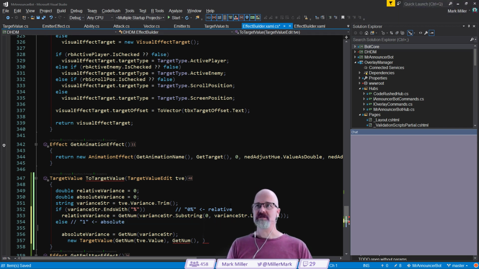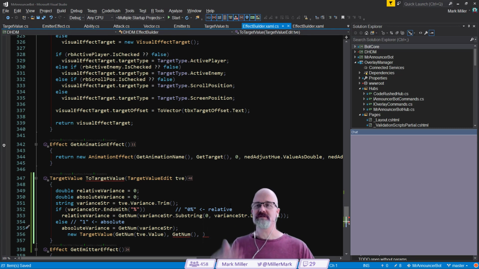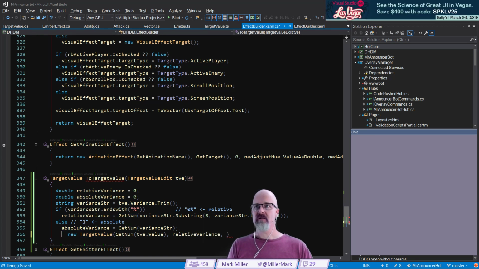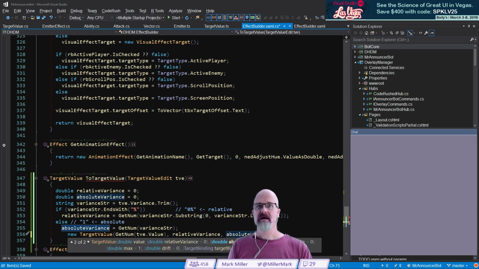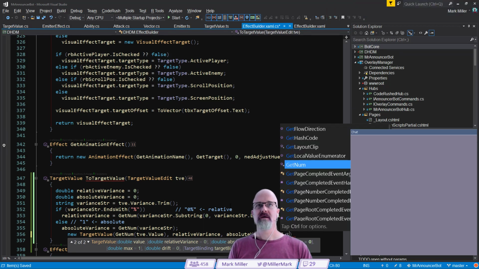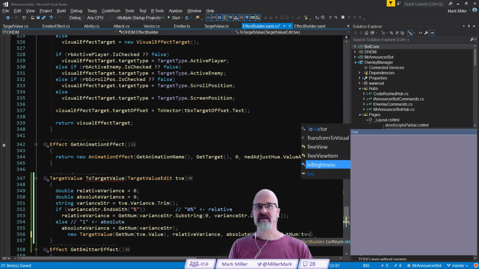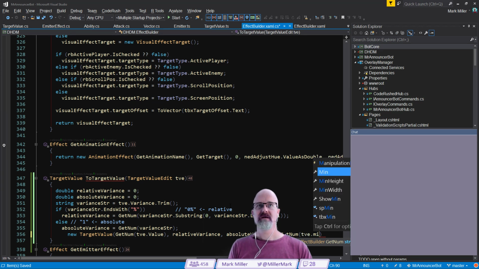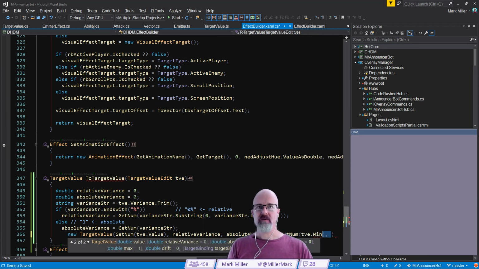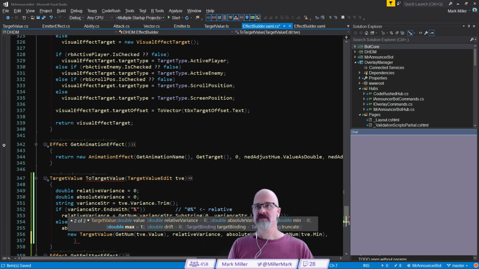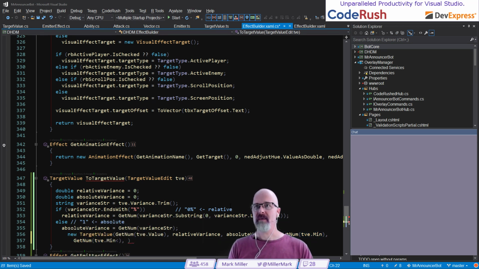So that's just an easy way. We made the controls easy. All you have to do is add percent right there. Now all we have to do is pass in my relative variance followed by my absolute variance, for those two pieces right there. Then I want to pass in my min. That's going to be getNum, passing in TVE.min right there. And I want to pass in my max as well. Let's go to the next line and grab the max.